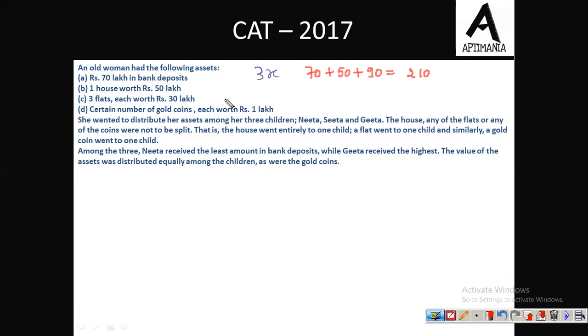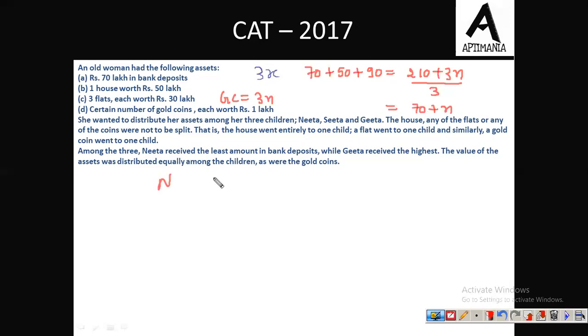So we are assuming that the gold coins were 3n. So this is the total property. When we divide it by 3, each child will be getting 70 plus n. Fine. n is the number of gold coins. Total gold coins is 3n, and this 70 in the form of either house or cash or flats. Fine. Now the further information given is, among the three, Neeta received the least amount in the form of bank deposit.